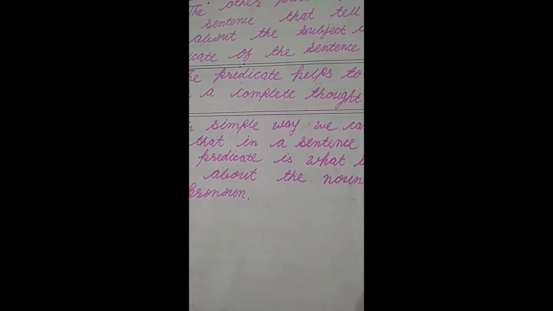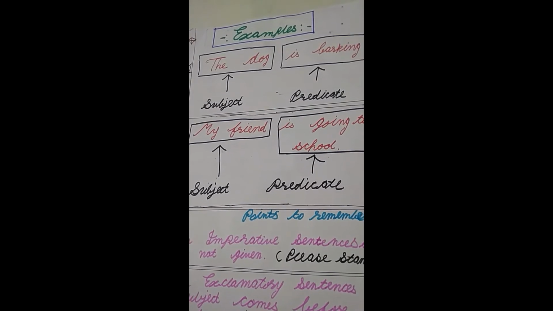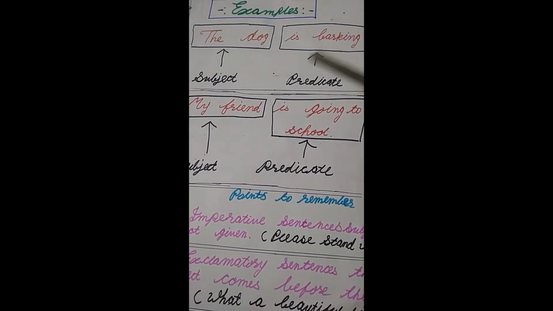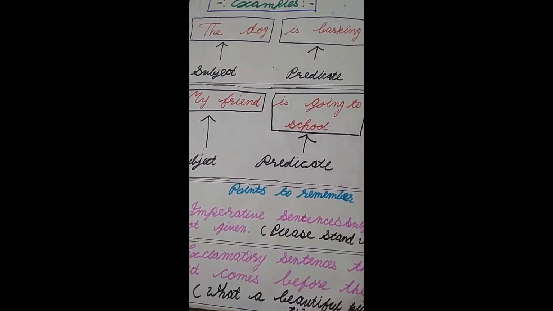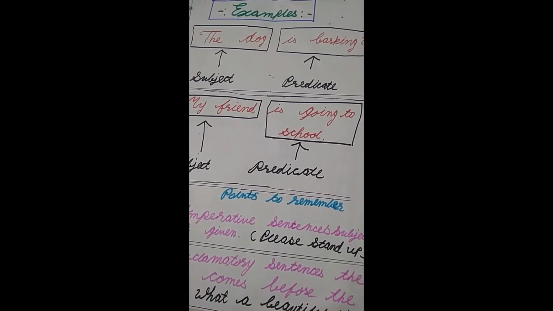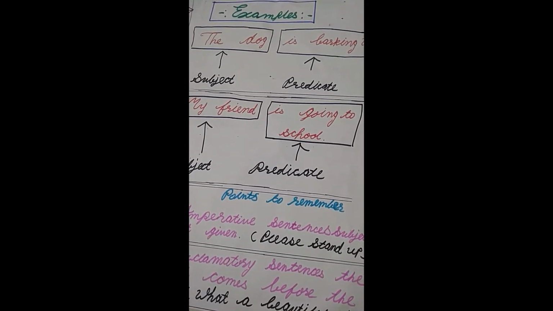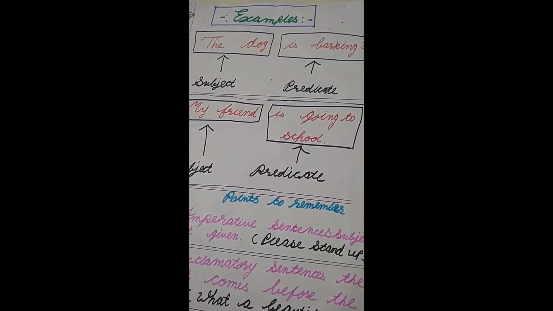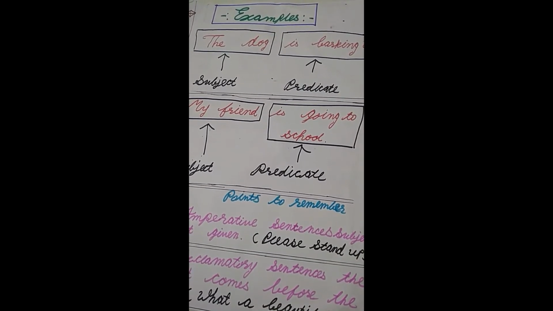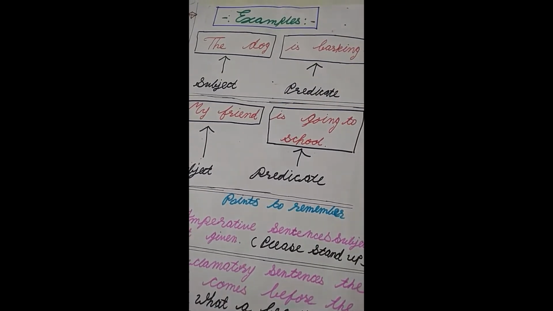Now, let's understand the examples. Examples. The dog is barking. This is a sentence. In this sentence, first of all, ask the question, who is barking? So, answer is the dog. So, the dog is our subject of a sentence and is barking is predicate of our sentence.